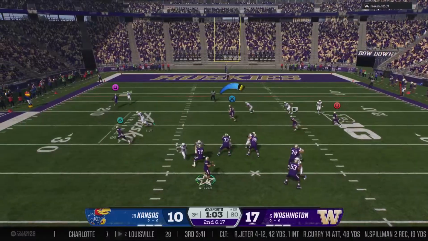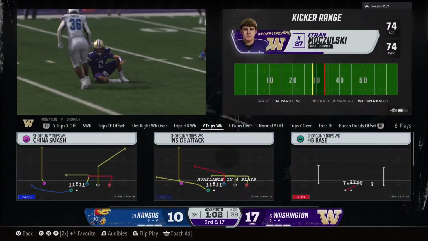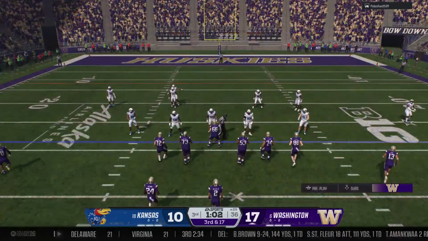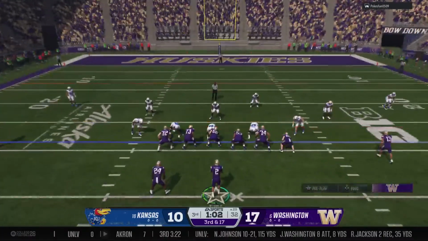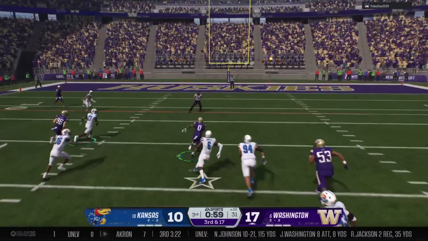From the shotgun, he's probing the secondary. And it falls incomplete. The defensive pressure hurried that throw. It's pretty simple as a defensive coordinator. When the quarterback drops back to throw, if we get pressure on him, we've got a chance to slow him down and win the football game. If we don't, it could be a long afternoon. Good job here dialing up the pressure.